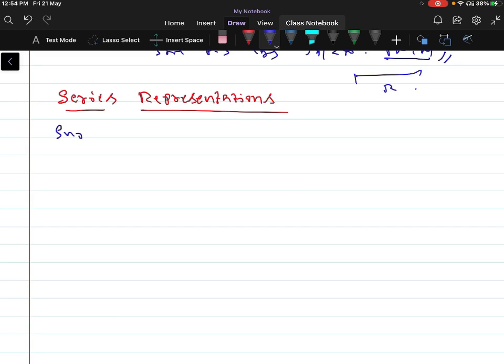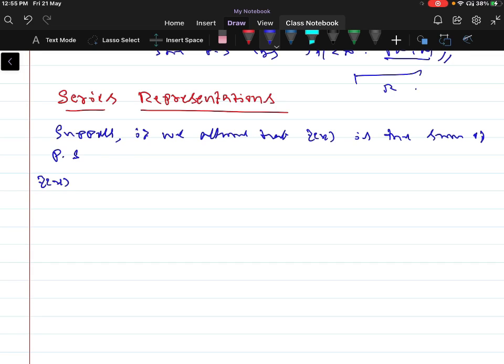Suppose we assume that f of x is the sum of a power series, that is, f of x can be written as a naught plus a1 into x minus a, plus a2 into (x minus a) whole square, and so on, plus an into (x minus a) whole power n, and so on.